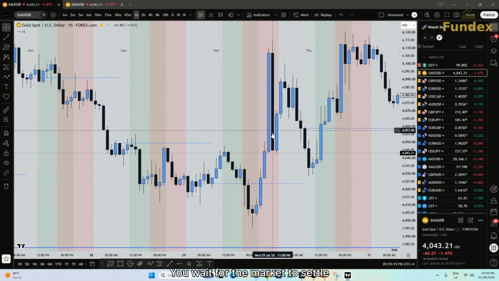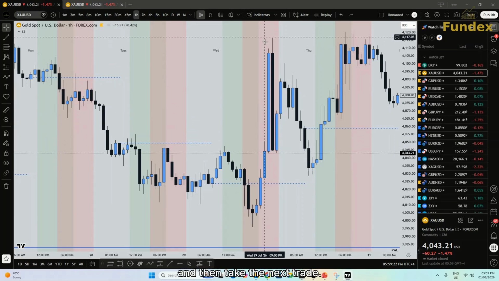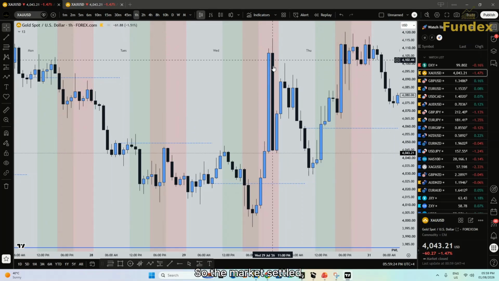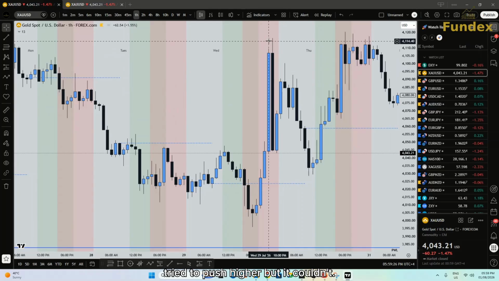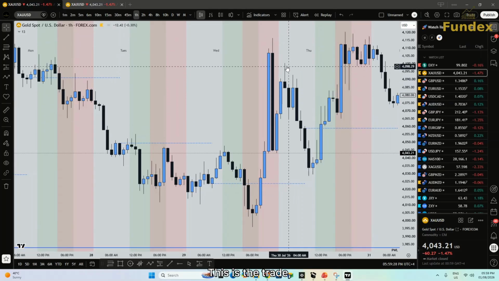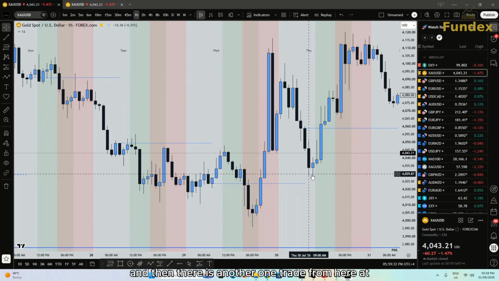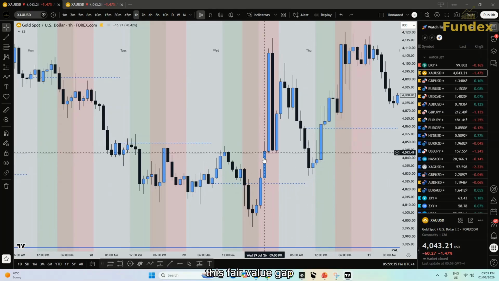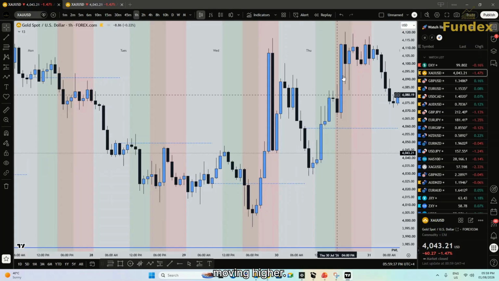You wait for the market to settle and then take the next trade. So the market settled, tried to push higher, but it couldn't. This is the trade. You can take this trade. And then there is another trade from here at this fair value gap moving higher.